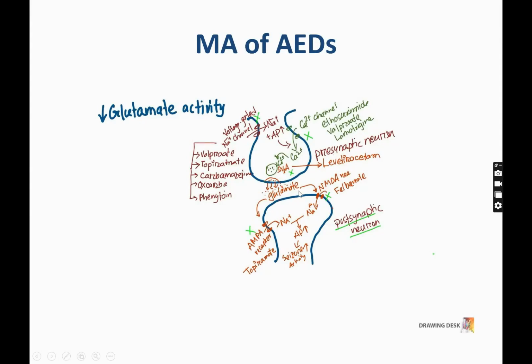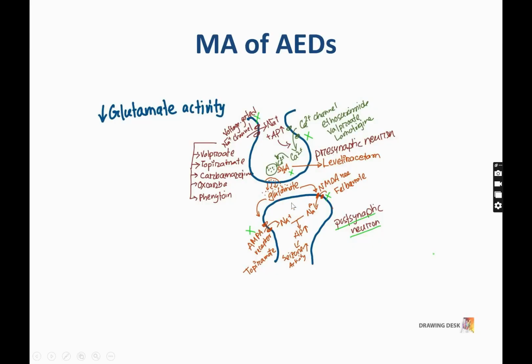Then it binds with two receptors, one is the AMPA receptor and the other is the NMDA receptor, and these two receptors are present on the postsynaptic neuron membrane. When glutamate binds with these receptors, the receptors are activated, then influx of sodium occurs, so there is depolarization of the cell, action potentials increase, and there is increased seizure activity.